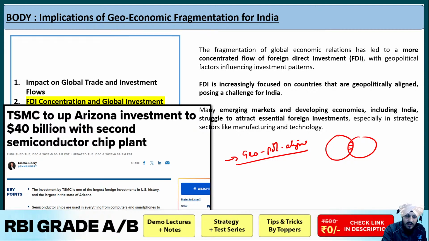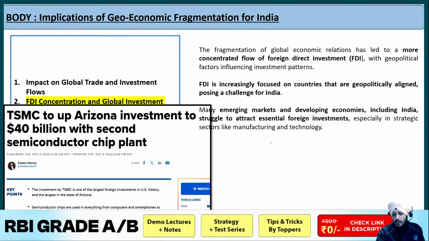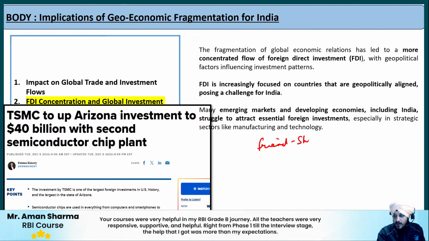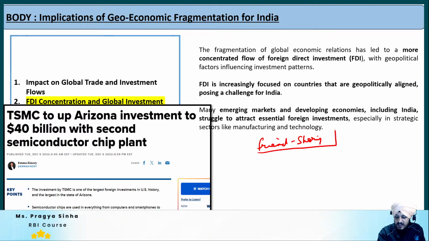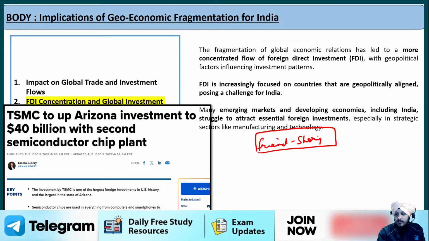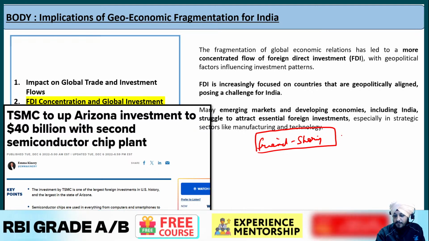Now if you talk about the example, what could be the example of that? You must have heard about the term friendshoring. Have you heard about friendshoring? Friendshoring basically means countries shift their supply chains towards political allies or trusted parties. So that is what we understand by this term friendshoring. Now what we have been witnessing at the global level in recent times is the friendshoring of this semiconductor